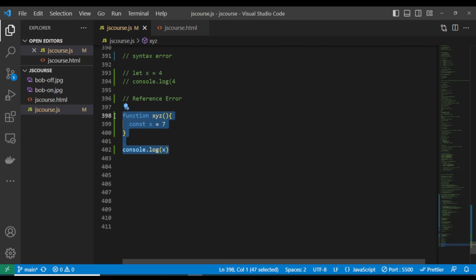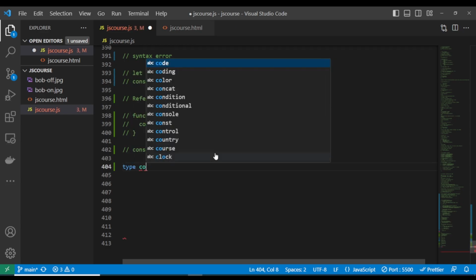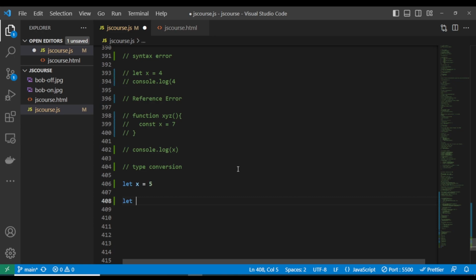Now, let's talk about what we call type conversion in JavaScript. In JavaScript, we have the implicit and the explicit type conversion. When you have something like let x equals 5, and you say let y equals, let's make this a string, remember, x is a number and y is a string, and let's call it 2.